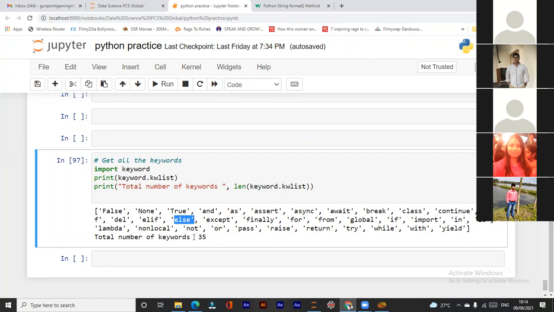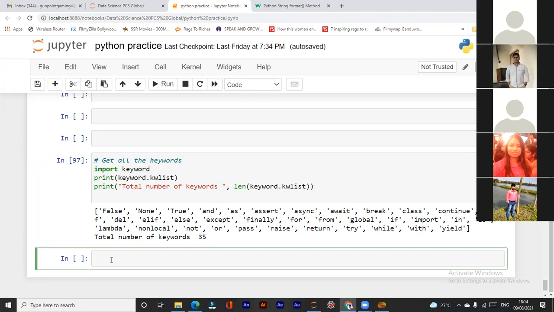And how do you know that these are keywords? If you write any of the keywords, it will be highlighted in dark green color. See, these are dark green. So it's a keyword, right? Now if I type print, it's light, means it's not as bold as compared to import, right? Import is bold and this is not bold. So print is a function and import is a keyword. Keywords are highlighted in green and they are bold.